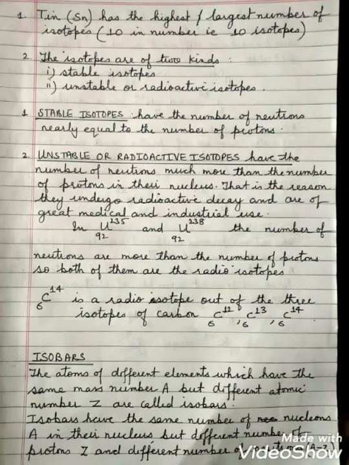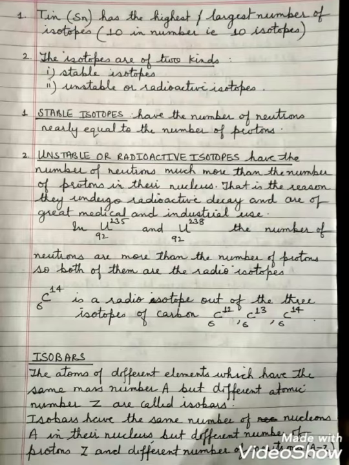The isotopes are of two kinds, stable isotopes or the unstable or radioactive isotopes. Those isotopes having the number of neutrons nearly equal to the number of protons are known as stable isotopes, whereas if the number of neutrons is much more than the number of protons in their nucleus, those isotopes are known as unstable or radioactive isotopes. A very common example of unstable isotopes is uranium-92-235 and uranium-92-238. Carbon 6C14 is also a radioisotope.